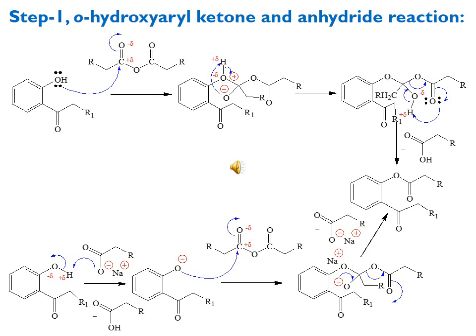Before going to the next step, we should explain that there are two types of lone pair in this 2-hydroxyacetophenone functionality. One type of lone pair is on the oxygen of the hydroxy group, and the other two lone pairs are on the oxygen of the carbonyl of acetophenone. But the attack is from the hydroxy and not from the carbonyl oxygen.